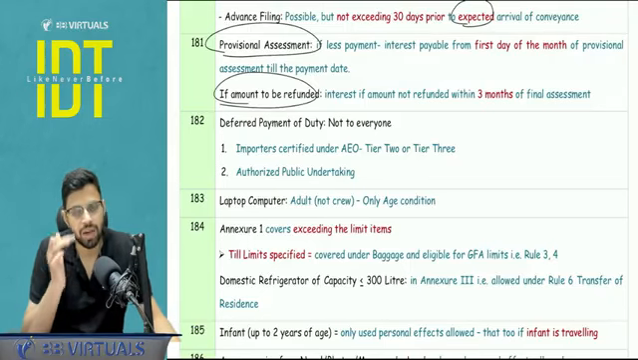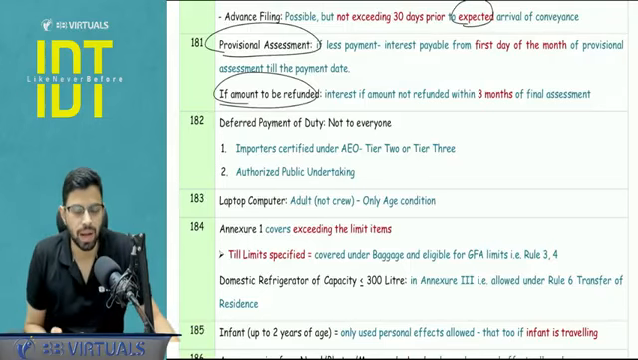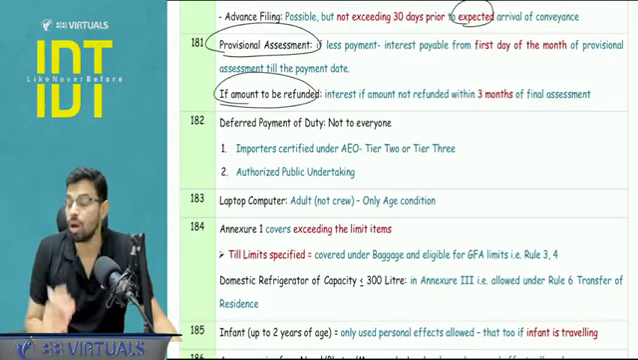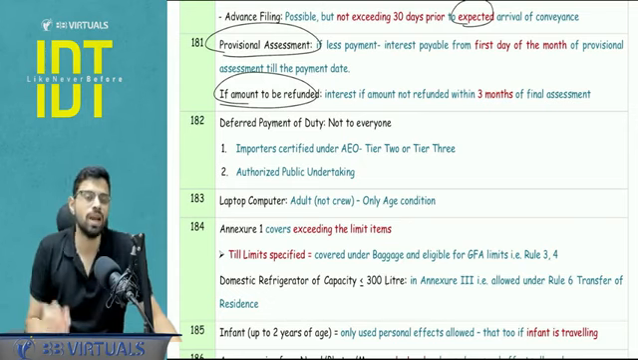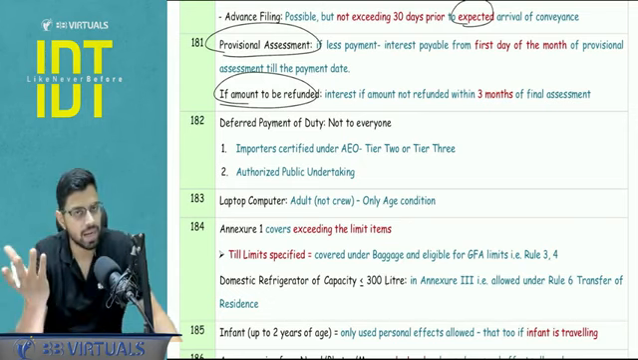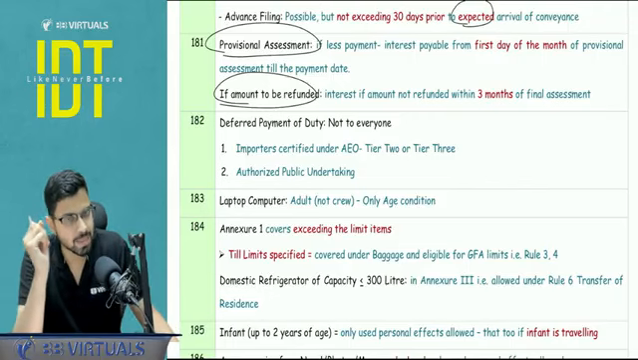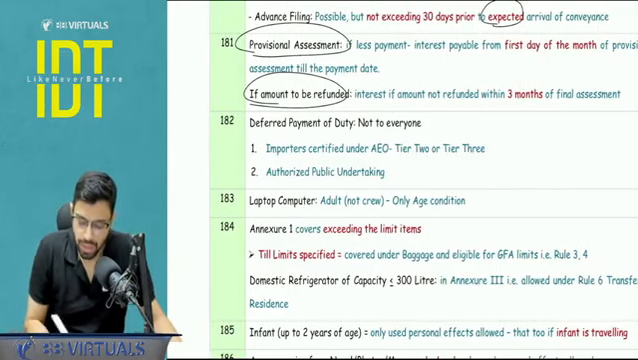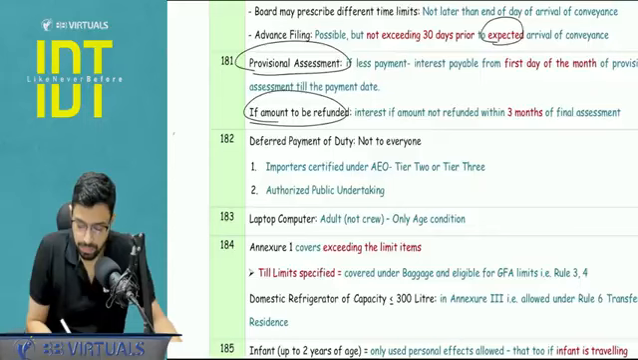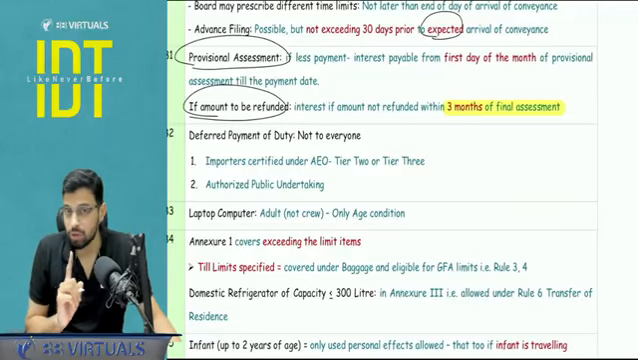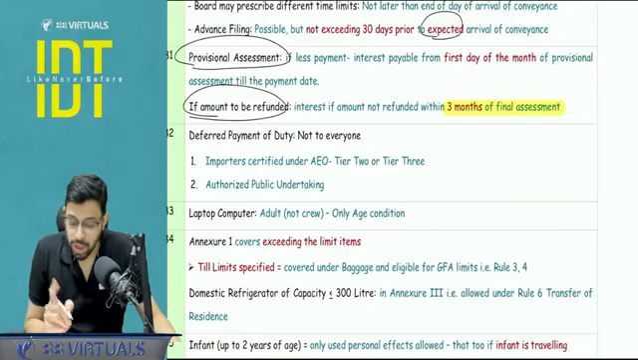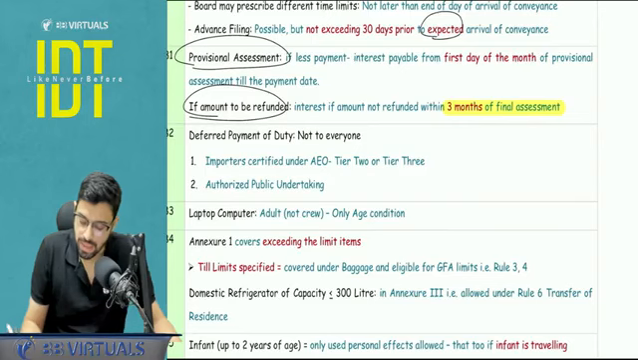If the amount is to be refunded, here the normal 3 months time limit will apply, that is 3 months from the application. No, not 3 months from the application, 3 months from the finalization of the assessment. And if there is a delay, then you will get interest at the rate of 6% per annum. So when you are paying it, it is 15% per annum, and when you are receiving it, it is 6% per annum. Point to be noted, I am saying it again, this 3 months calculation is not from the date of filing of application, but rather from the date of the final assessment itself.